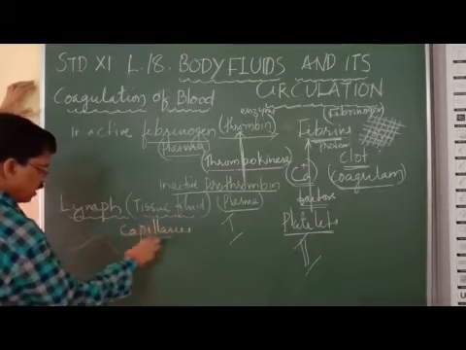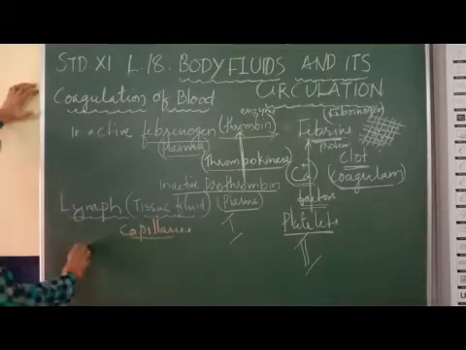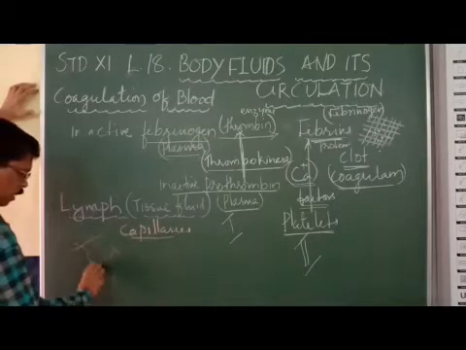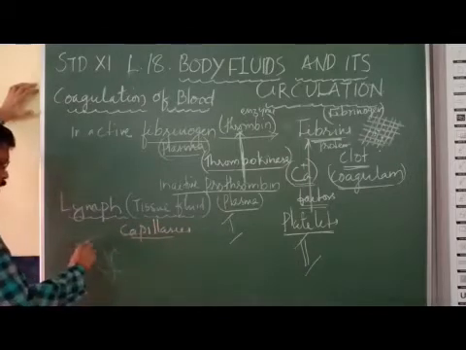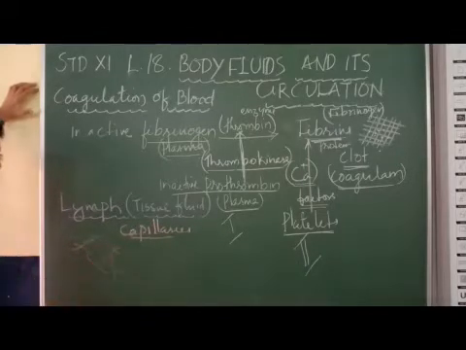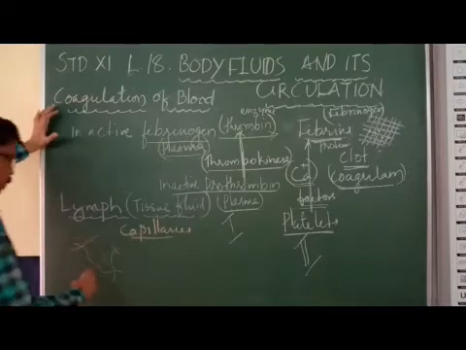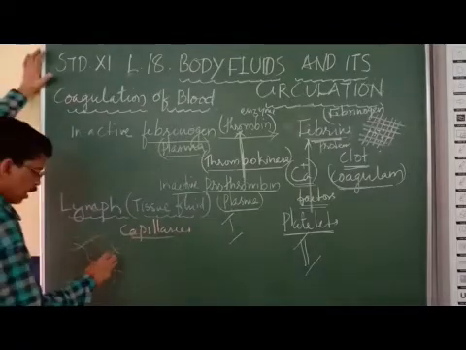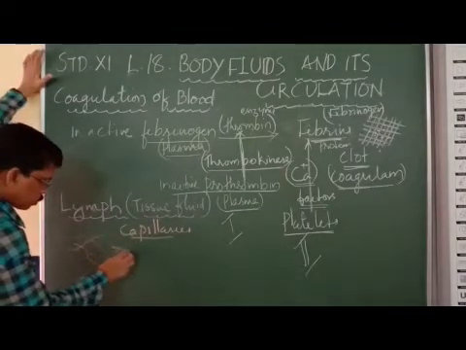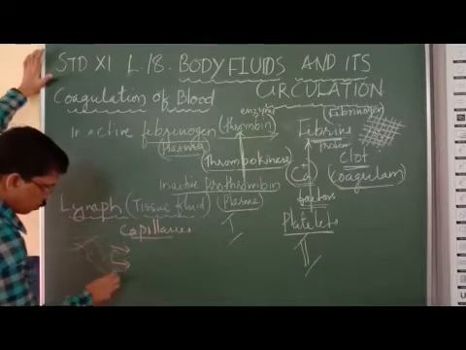What are capillaries? Very minute blood vessels. The blood flowing through the blood vessels is under high pressure, particularly in the capillaries. This high pressure will allow the blood to filter out.